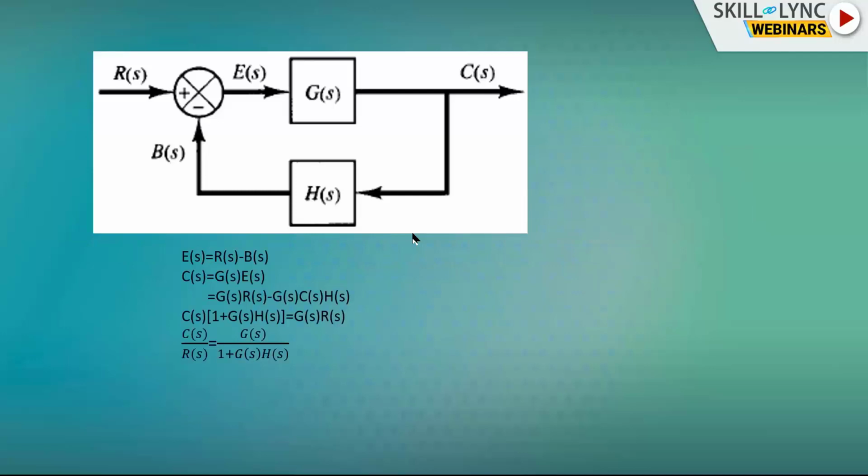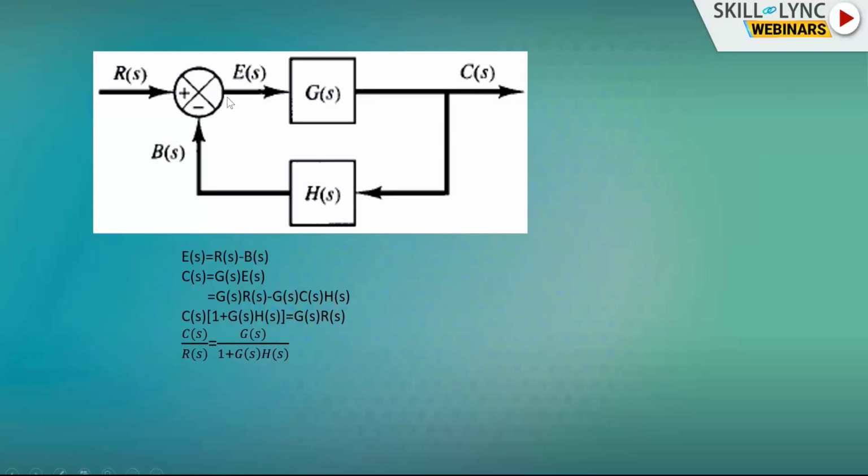So let us see the system in terms of Laplace transform. C of t is the output, now we have C of s. R of t is the input, we have R of s. G of s is the system, in the form of transfer function. H of s is also in the form of transfer function. And now let us see what is the overall gain C of s by R of s. That is the overall gain of the closed loop system.